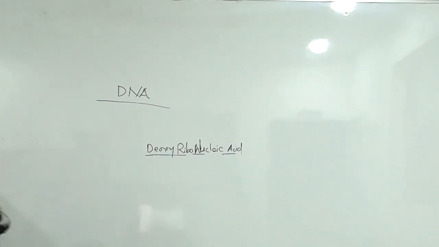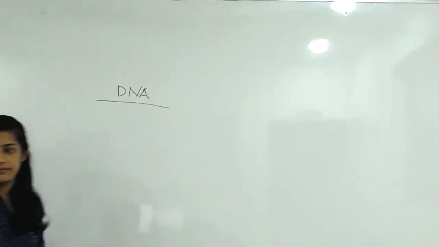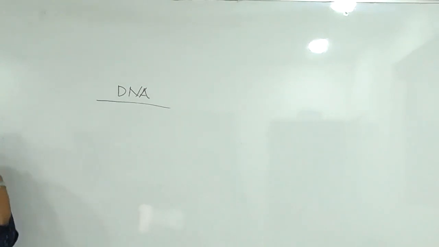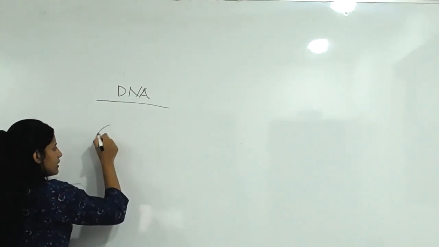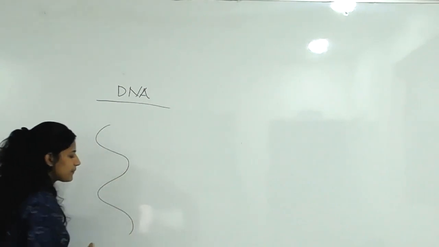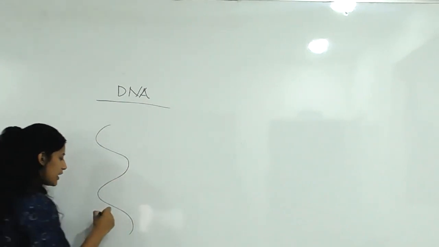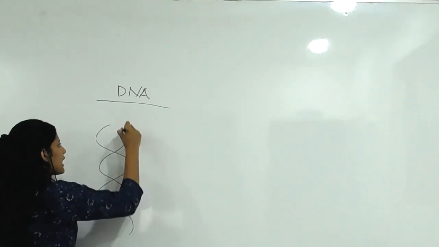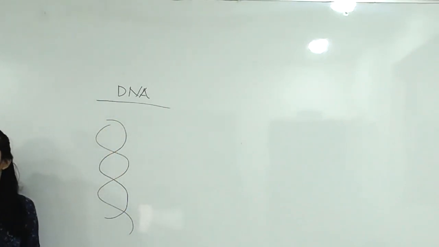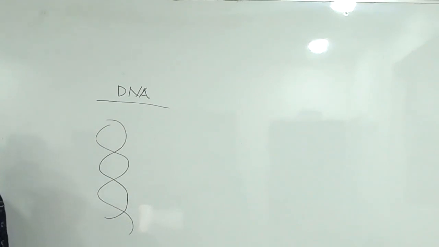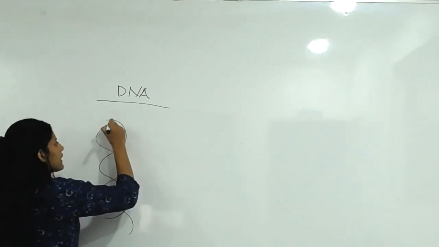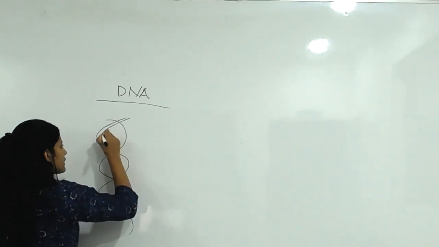Okay. Now, we can discuss in detail. What are the points? You can point out DNA. Actually, it is a double helical structure. What do you mean by helix? I already told you last time. This is one type of helix, right? So double helix means what? If one more helical structure is with it, then you can call it a double helical structure. Okay. So double helical structure like this.